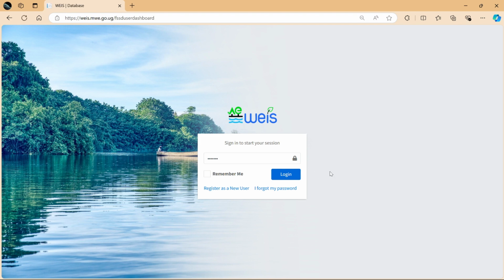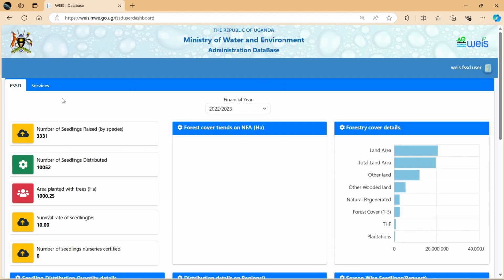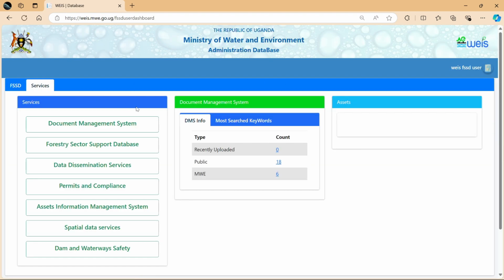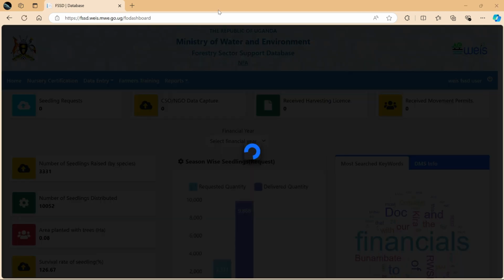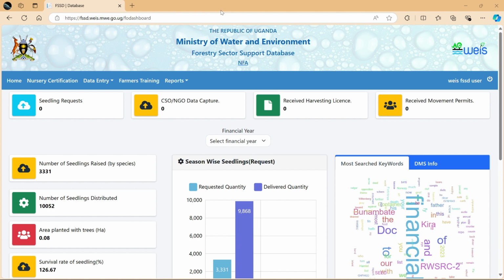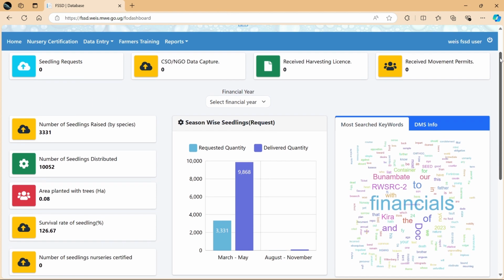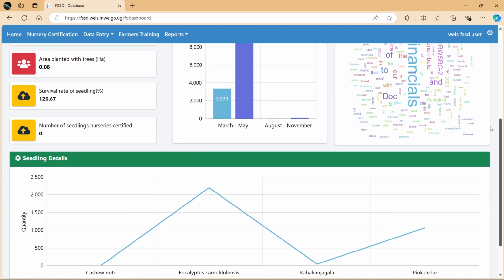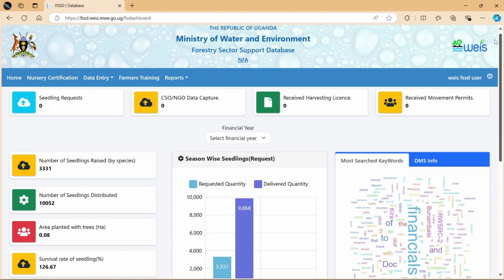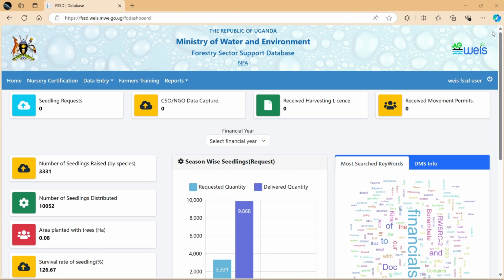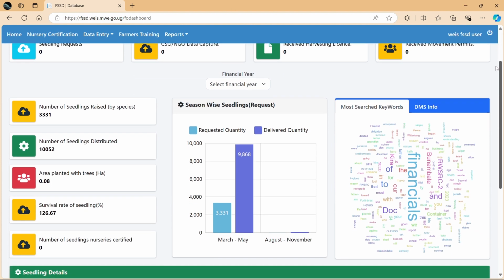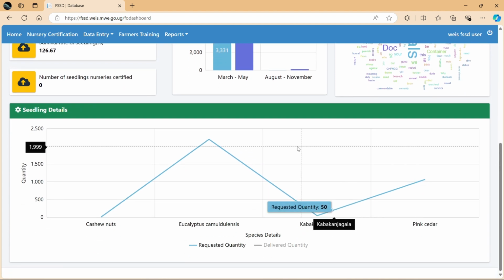The database provides online web-based and offline mobile application interfaces that enable users to capture and submit data and generate reports based on their roles and privileges in the WAIS. The Forestry Sector Support Database is a comprehensive system that facilitates the certification of nurseries, forestry data entry, training of farmers, and report generation. Let's take a closer look at the key features and functions of the tabs on the FSSD dashboard.